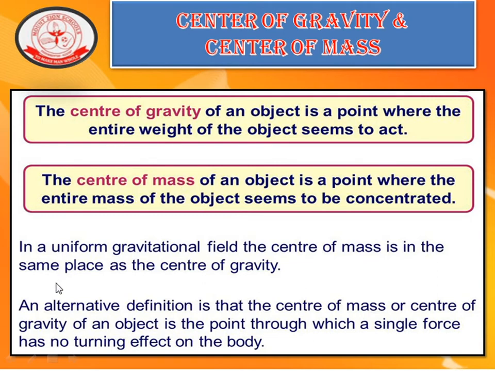In a uniform gravitational field, the center of mass is in the same place as the center of gravity. An alternative definition is that the center of mass or center of gravity of an object is a point through which a single force has no turning effect on the body.